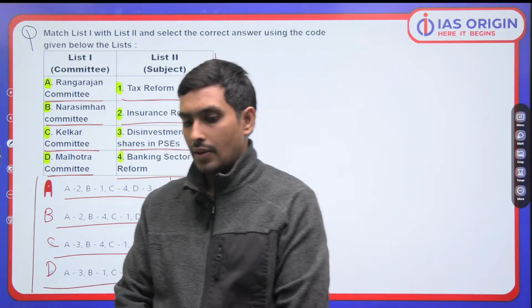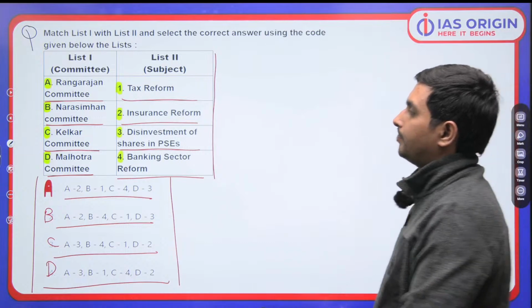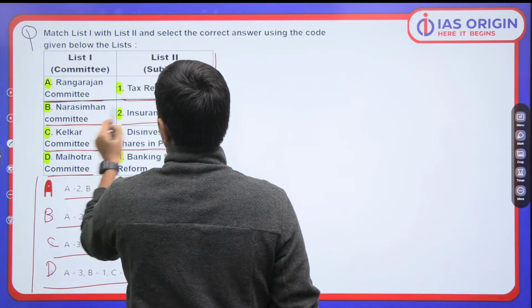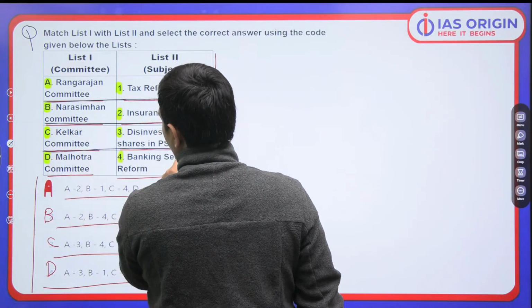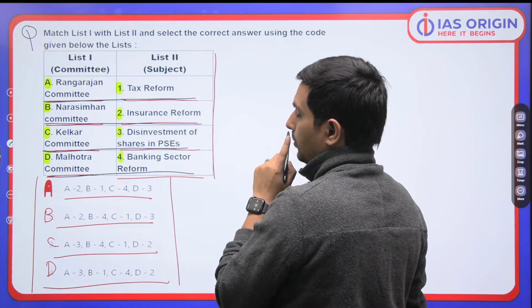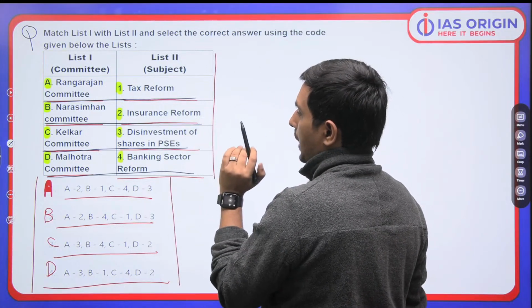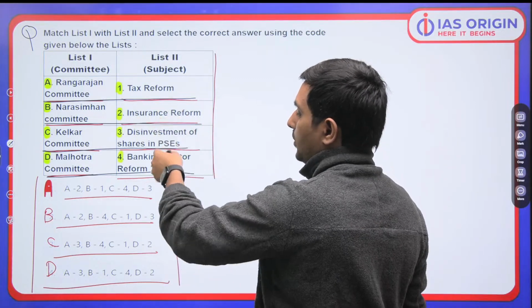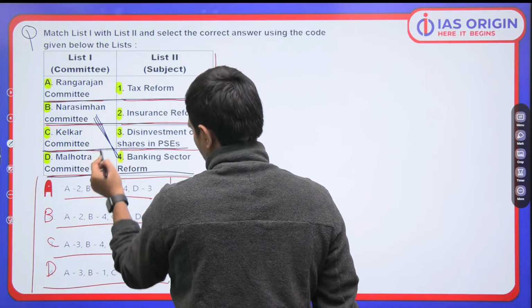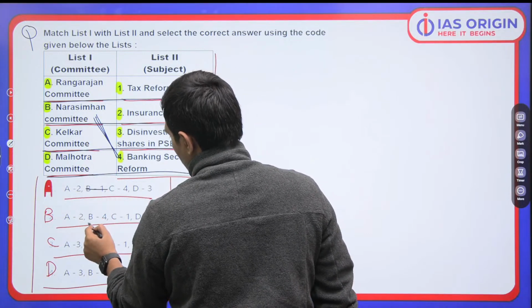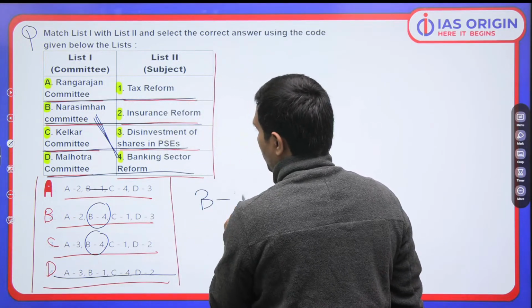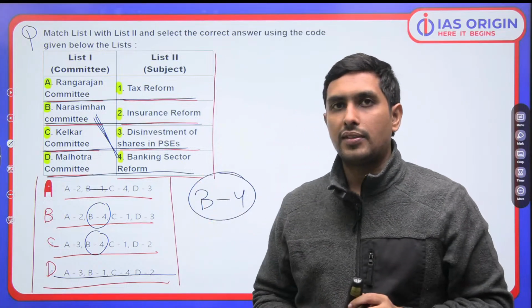Now, having said that, if you know one thing, the most prominent one I would say is Narasimhan Committee, which is synonymous with the banking sector reforms. So Narasimhan Committee को आप यहाँ B को 4 से connect करो. So it can't be B1, it is either B or C. ठीक है? So B is equal to 4 because Narasimhan is banking sector reforms.